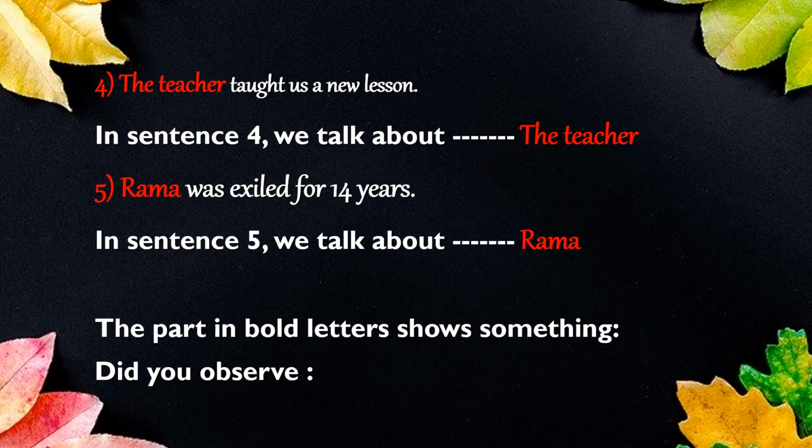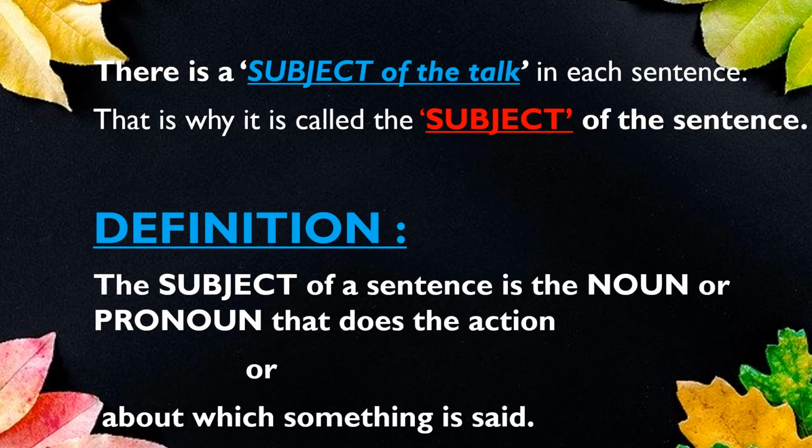And in the last sentence too, we see that we talk about Rama. What did you observe from all these sentences, students? We observe that there is an action doer in all these 5 sentences. The person who does the action, or about whom or which something is said, is nothing but the subject.